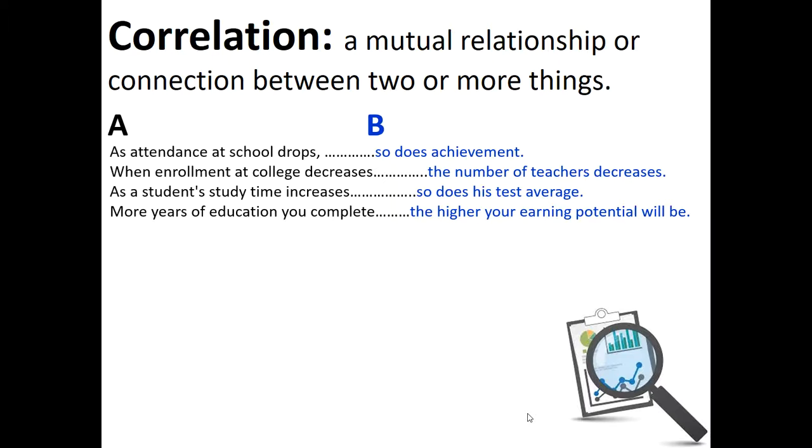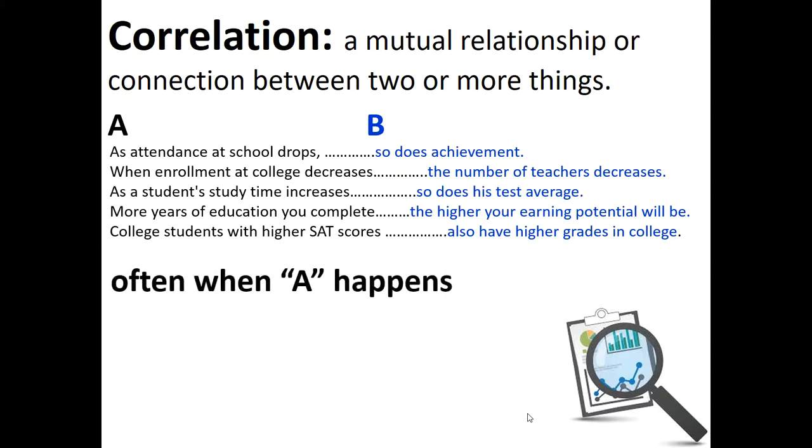Very important that you understand this when you're doing research and you're trying to make predictions and you're trying to understand what has happened, what is happening, and what might happen in all sorts of fields: business, economics, in society, at school, in your life, in your own actions. College students with higher SAT scores also have higher grades in college. When A often happens, B tends to happen.